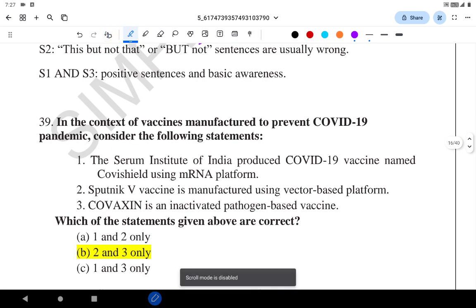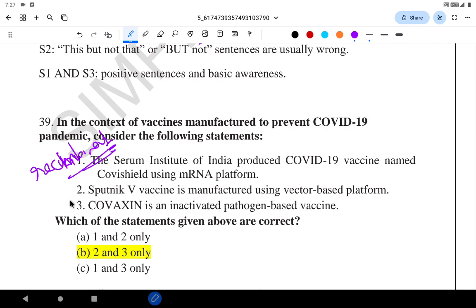In the context of the vaccines manufactured to prevent the COVID-19 pandemic, consider the following. Serum Institute of India and AstraZeneca produced the COVID-19 vaccine named Covishield using mRNA platforms. They are not mRNA. It's a recombinant replication deficient adenovirus vector, using recombinant technology, so not an mRNA platform.